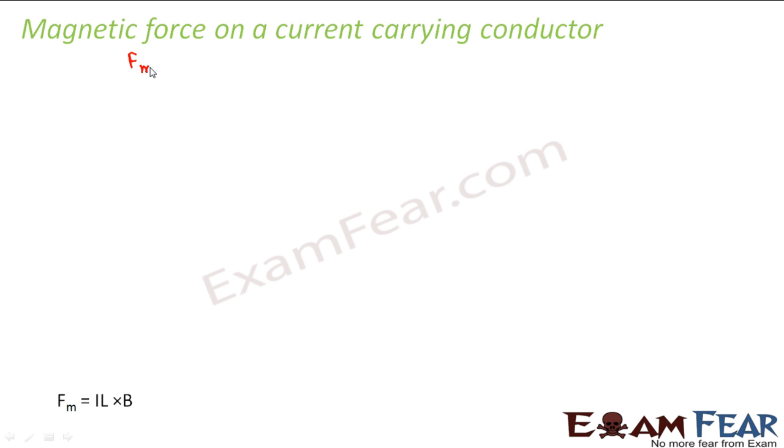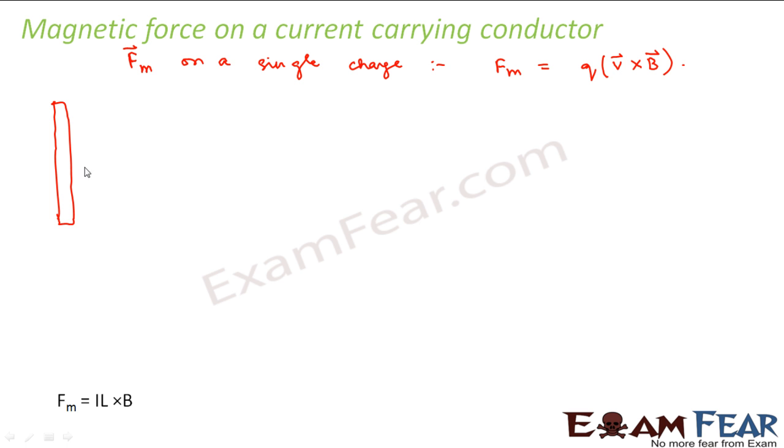Till now we saw that the magnetic force on a single charge is given by Q into V cross B. Now here we have to assume that instead of this single charge, there is a conductor which is carrying some current. Let us suppose that we have a conductor in the form of a rod of length L. The cross-sectional area of the conductor is A. Let us say some current I is flowing through the conductor.